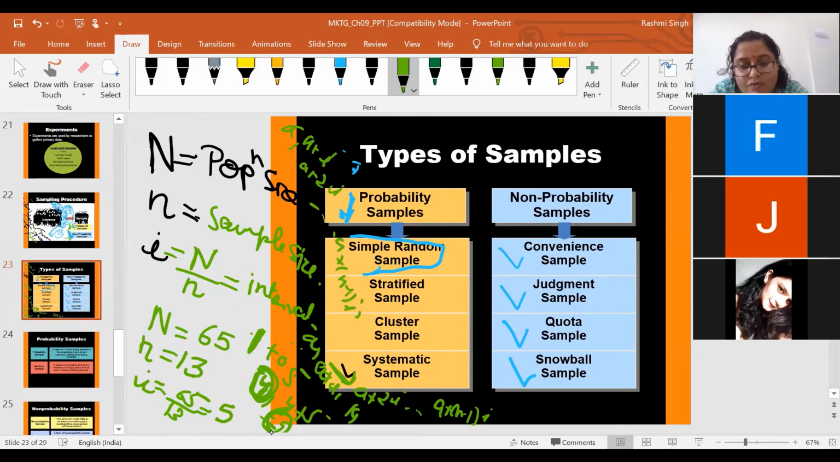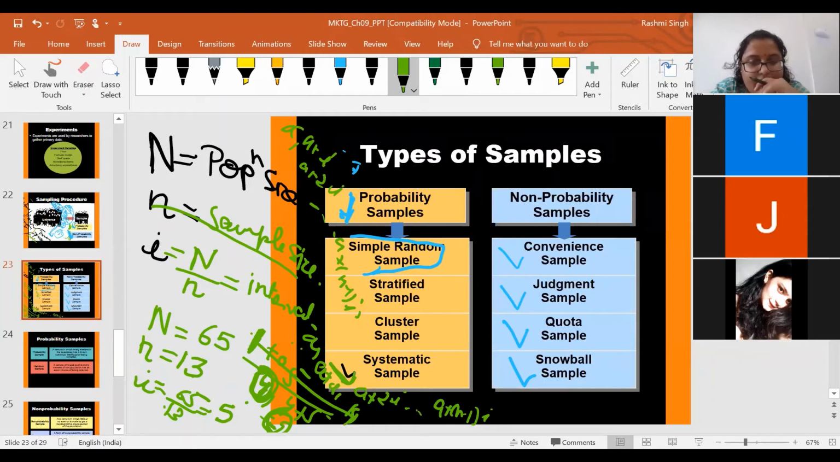You will be selecting in the same manner, and until you get a sample size of 13 students, you will be repeating the process again and again. Now it is clear what systematic sampling is. If you have any doubt, please discuss it. I'll explain it once more.